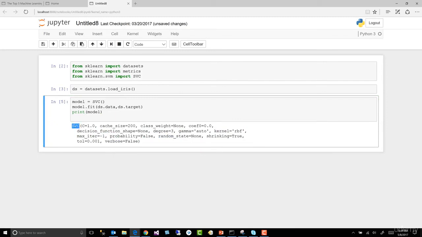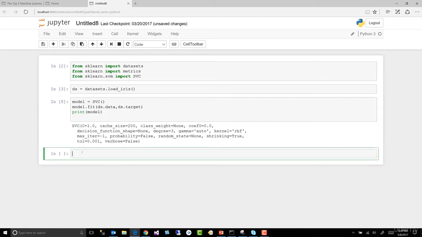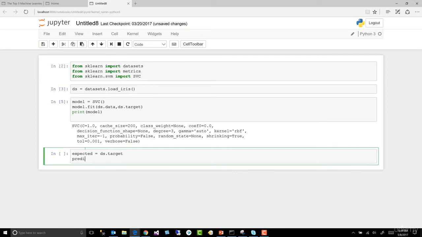All right, so here is the SVC, Support Vector Classifier model. And here is some additional information about that model. Again, not for this class. We need expected. What's the expected? Equals ds.target. And what's the predicted? Equals model.fit the predicted data. Model.predict the ds.data,